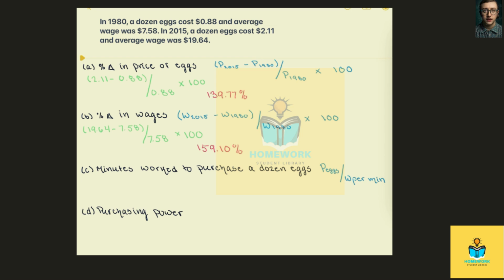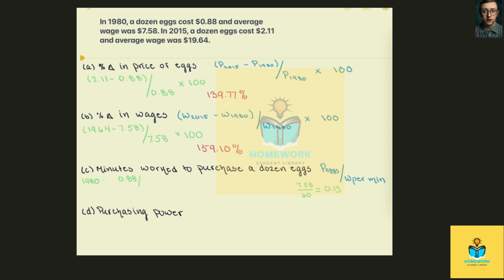And now part C here, we want to know the minutes worked to purchase a dozen eggs for each year. So let's start with 1980. What we need to do is take the price of eggs and divide it by the wage per minute. So the price of eggs in 1980 was equal to 88 cents. And now we need to know what the wages per minute were. Seeing that their wage was $7.58, let's divide that by 60 because that was the hourly wage, and that'll give us the wage per minute, which is equal to 13 cents in 1980.